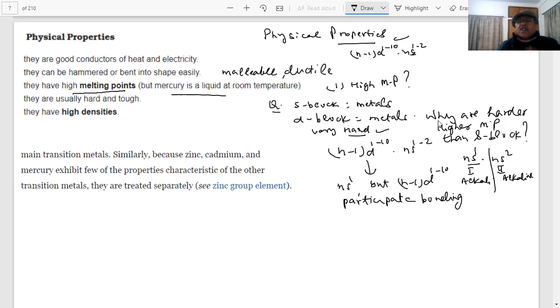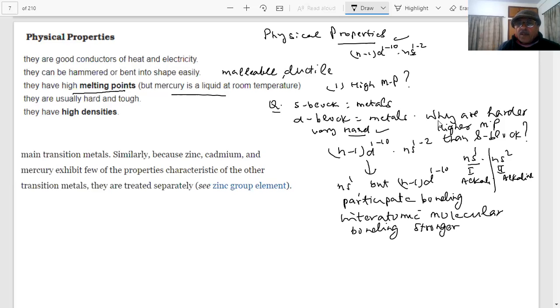Because of the participation of (n-1)d electrons, the interatomic metallic bonding is stronger in the transition elements.